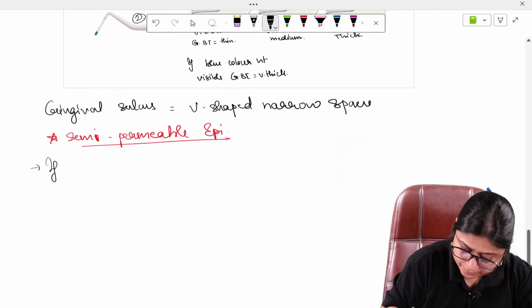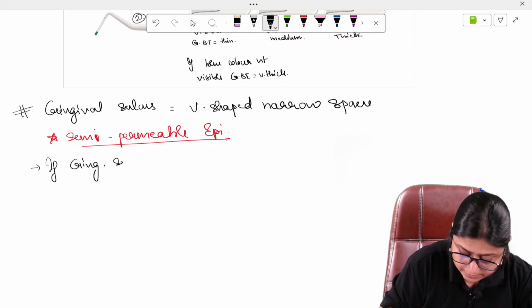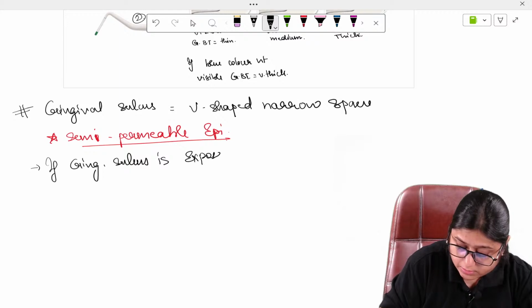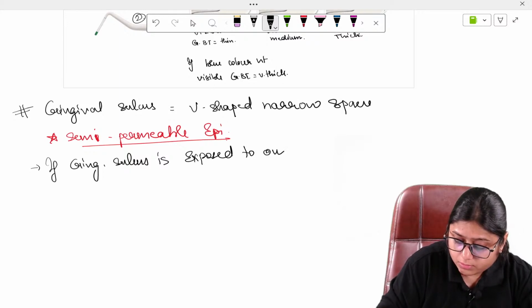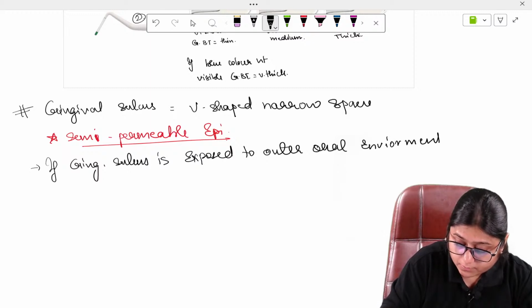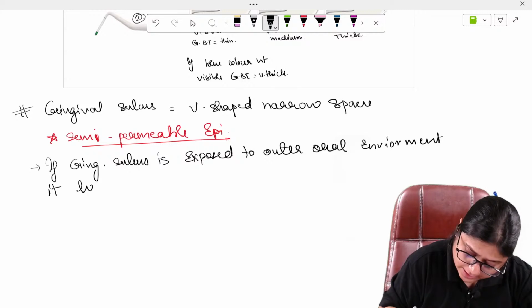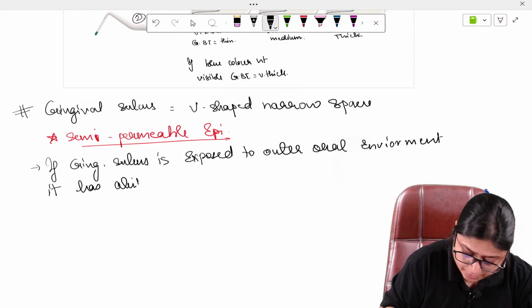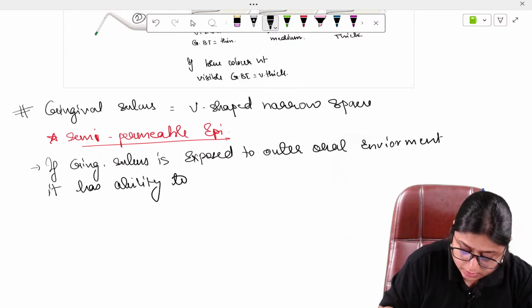If the gingival sulcus is exposed to the outer oral environment, it has the ability to keratinize.